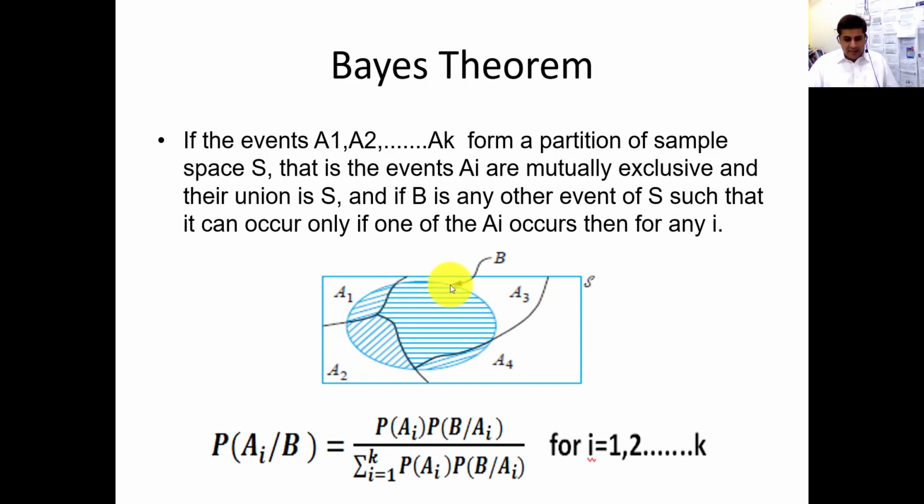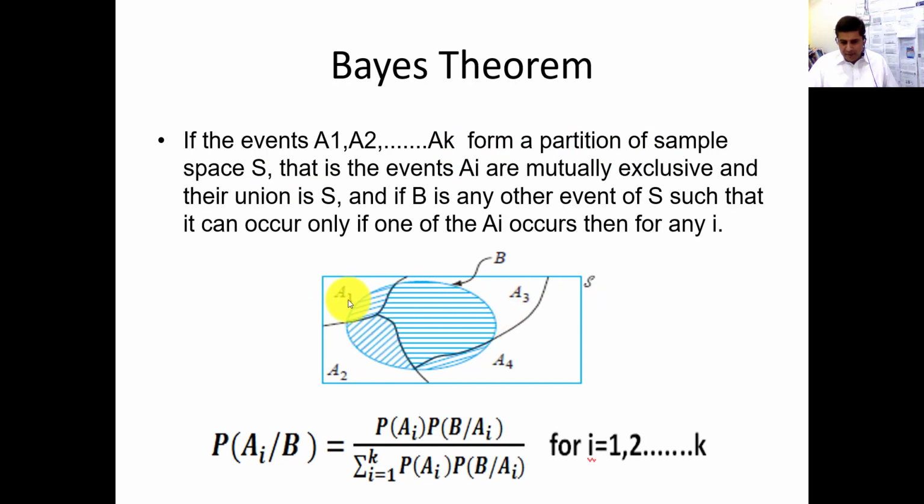And in this rectangular box, there is another circle, which we denote with B. This B denotes some specific area which covers A1, A2, A3, and some specific area of A4. So the events A1, A2, A3, A4 form a partition of the sample space.